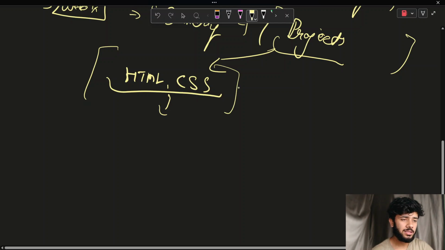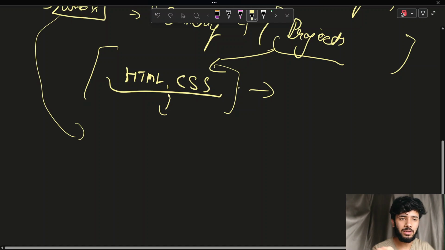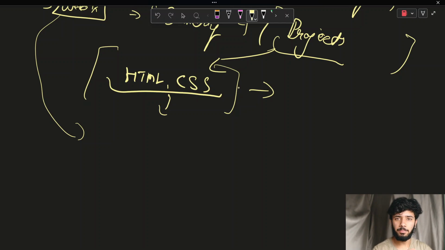I will be showing you the projects which you can make with HTML and CSS, and how to make them: resources, code, and how to code there. Every week, it is like 5 to 6 days of problem solving, then a project on which you have to work with HTML and CSS, which you have to implement in the beginning.